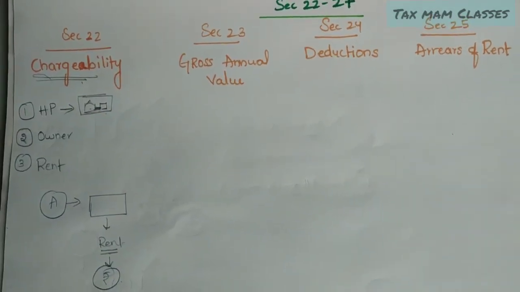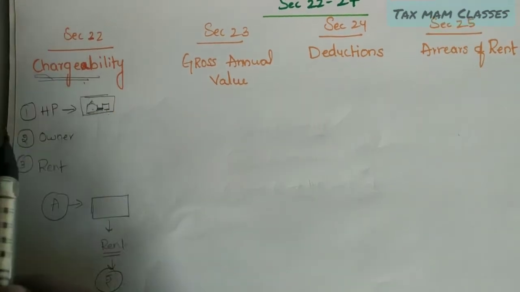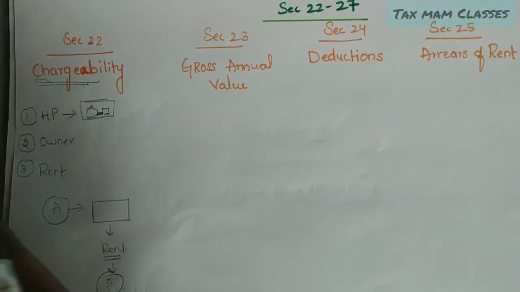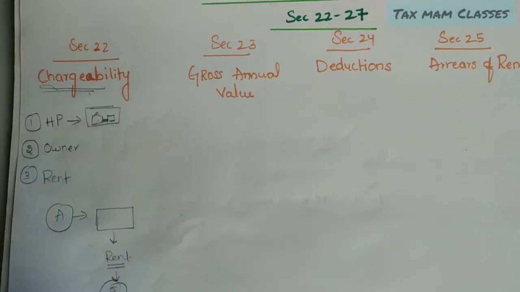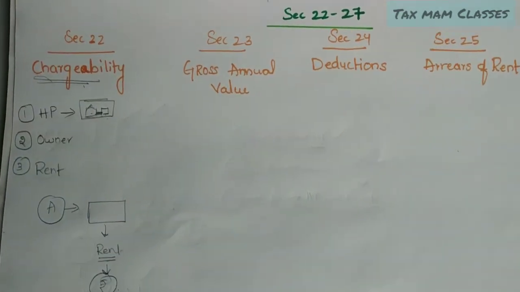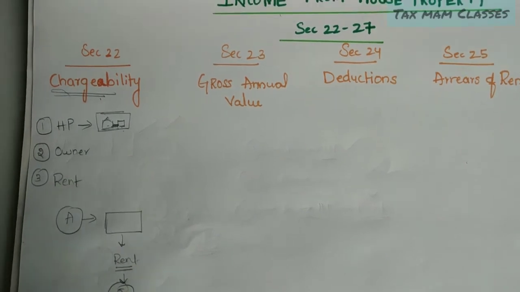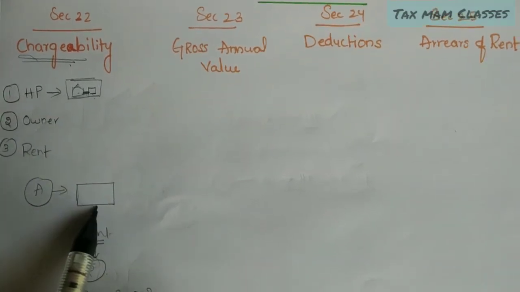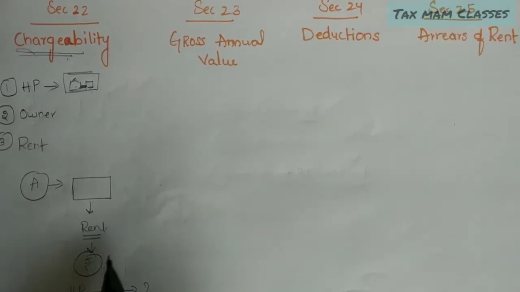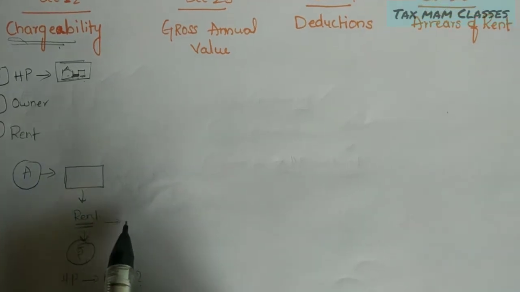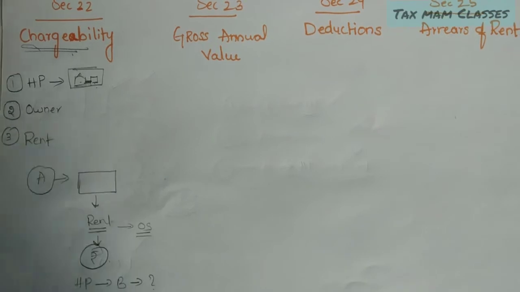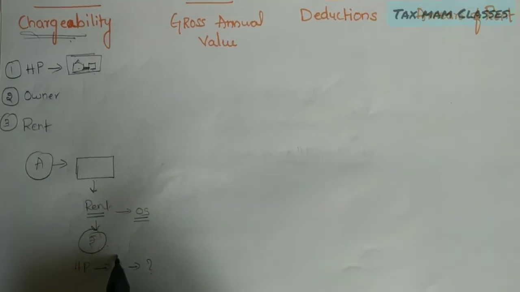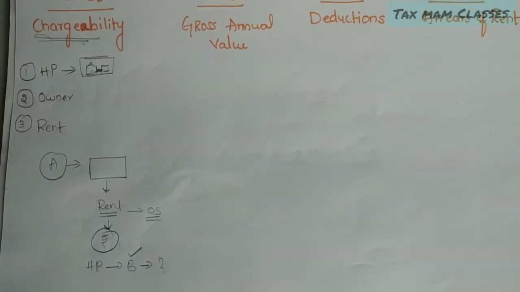If the assessee gives it on a rent basis and earns income, it will be called income from house property. But if an assessee has just a vacant land and earns income from that, it will be chargeable under the head income from other sources, or if it is a business, then under the head income from business.